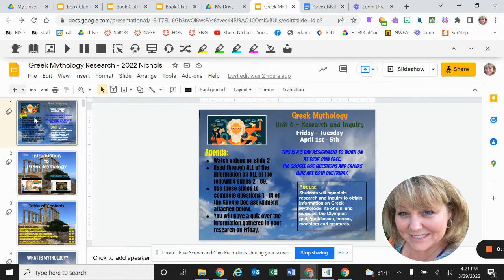The first one is this slide, and it is a very large slide. And you will work on this between Friday, April the 1st through Tuesday the 5th. So don't think it's all something you're going to do in one class period. You'll work on it Friday and then Monday and Tuesday. And for those days, you will go through and look at it.